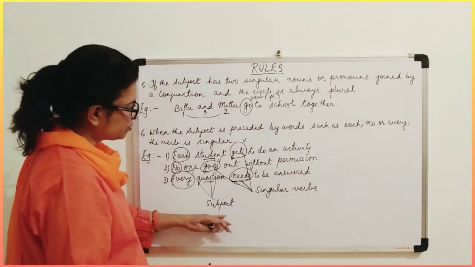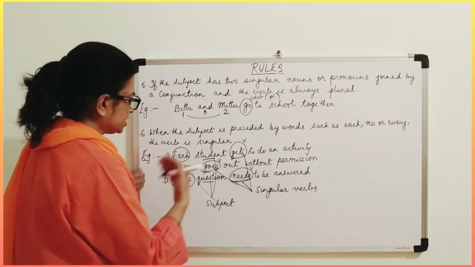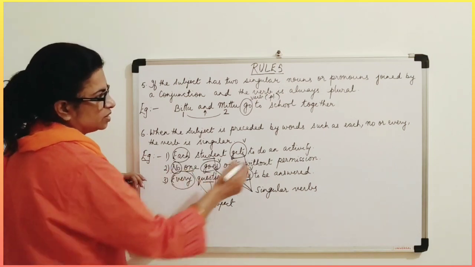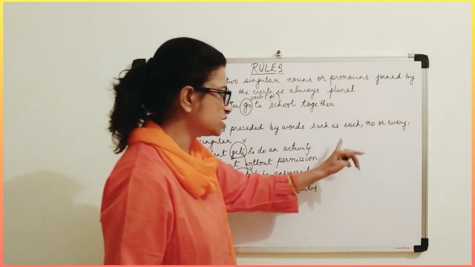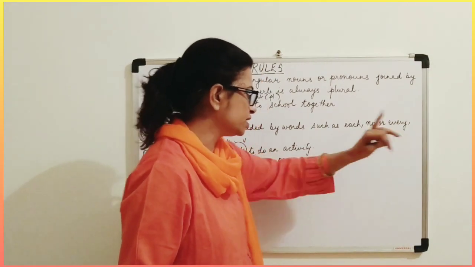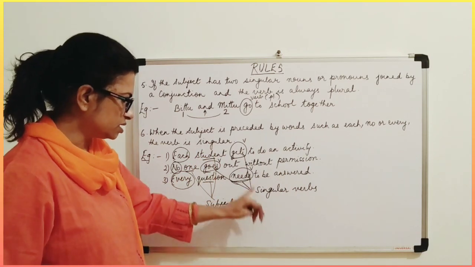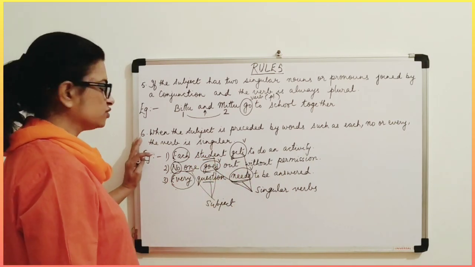And these subjects are preceded. Preceded means before. They are each, no, and every. So when the subjects are preceded by these words, each, no, or every, the verb is always in the singular. You can see the verbs are always in the singular. So this is another rule which you have to keep in mind.